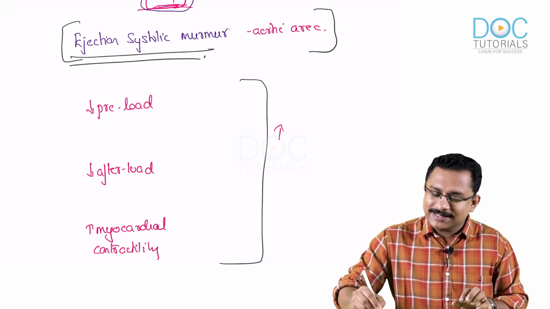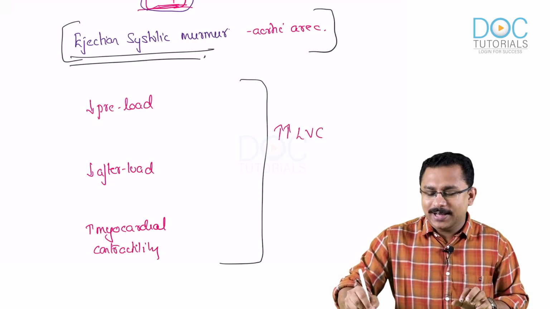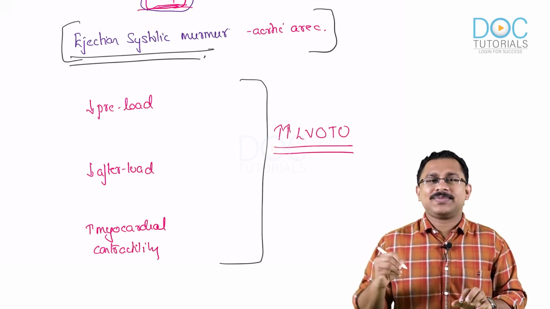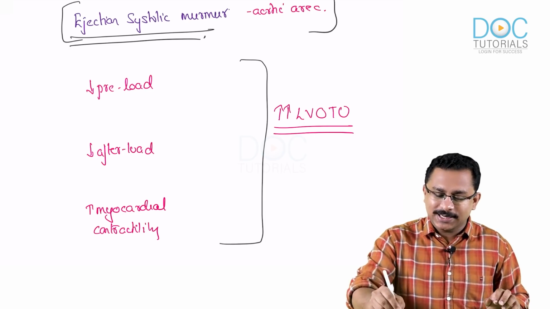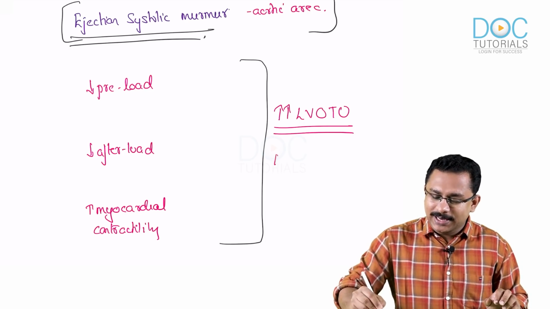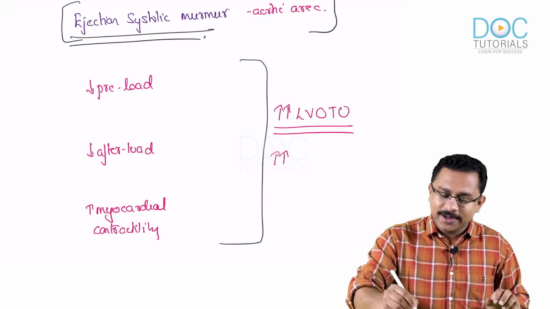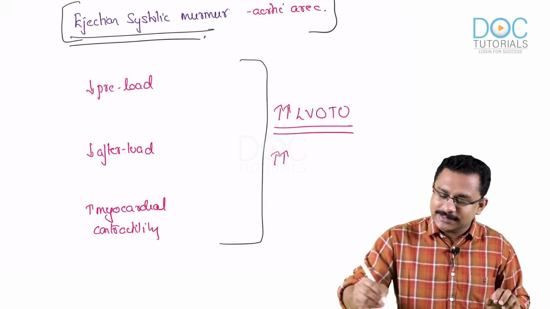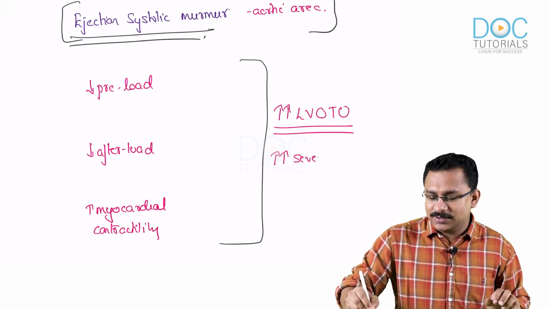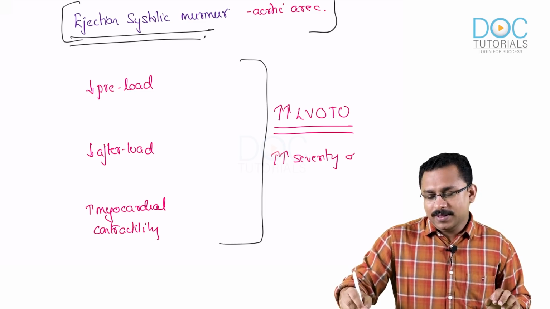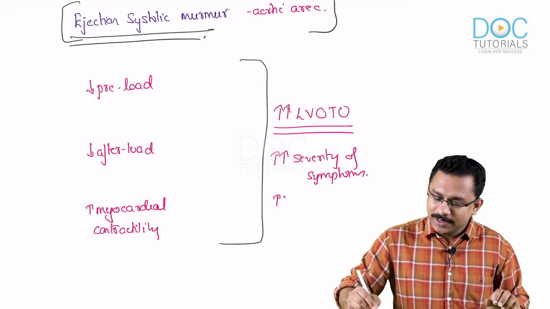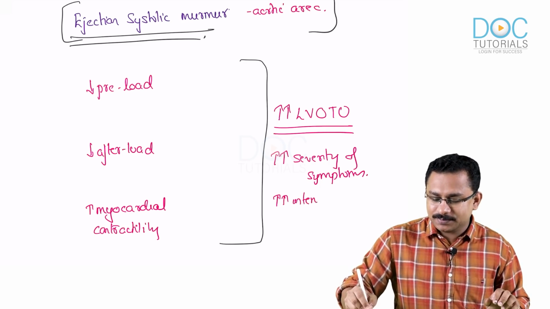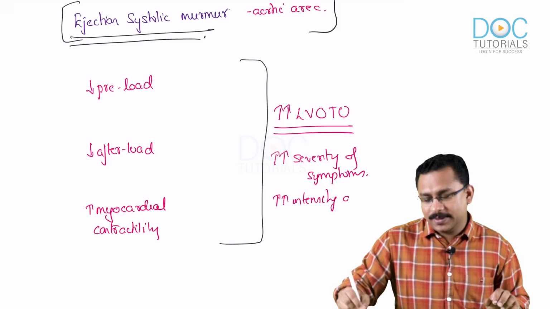An increase in the left ventricular outflow tract obstruction. So this will increase the severity of symptoms of hypertrophic cardiomyopathy, and also it would result in increase in the intensity of murmur. Very, very important.